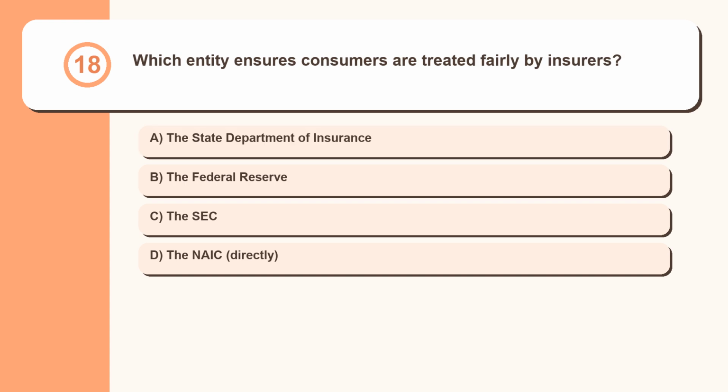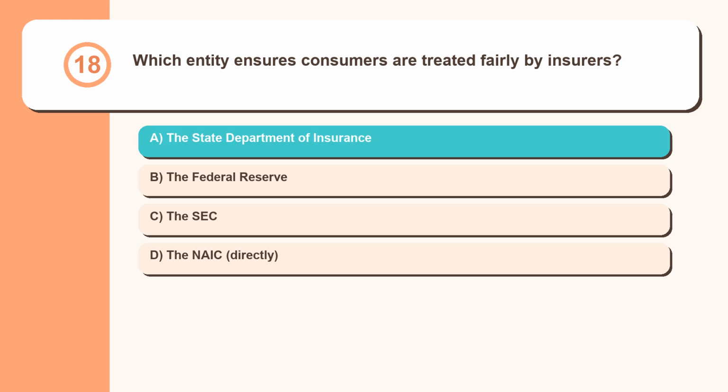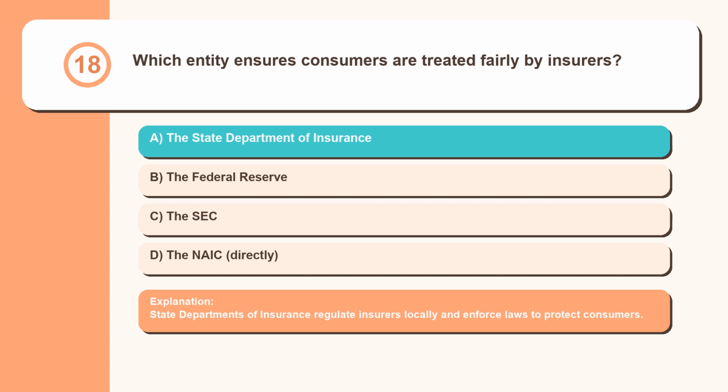Question 18. Which entity ensures consumers are treated fairly by insurers? The State Department of Insurance, the Federal Reserve, the SEC, the NAIC, directly. State departments of insurance regulate insurers locally and enforce laws to protect consumers.